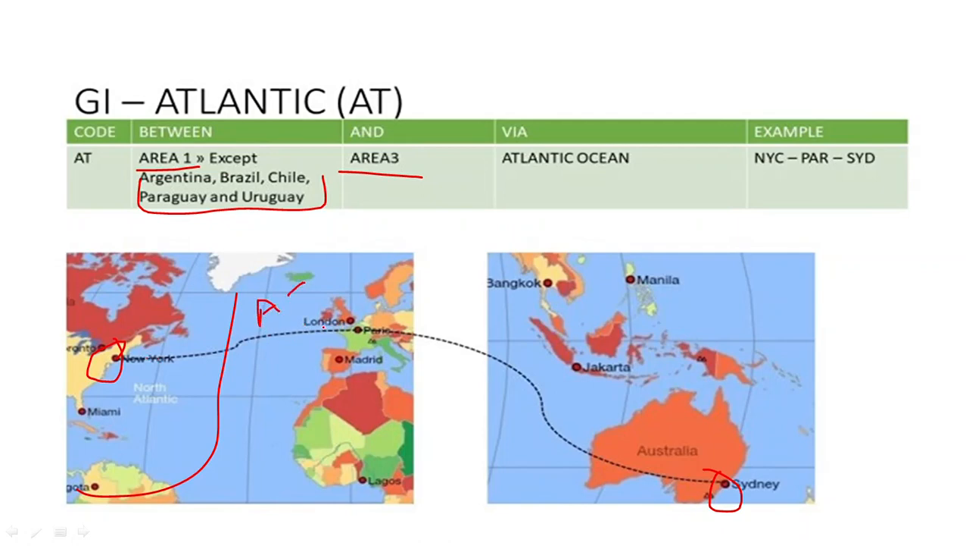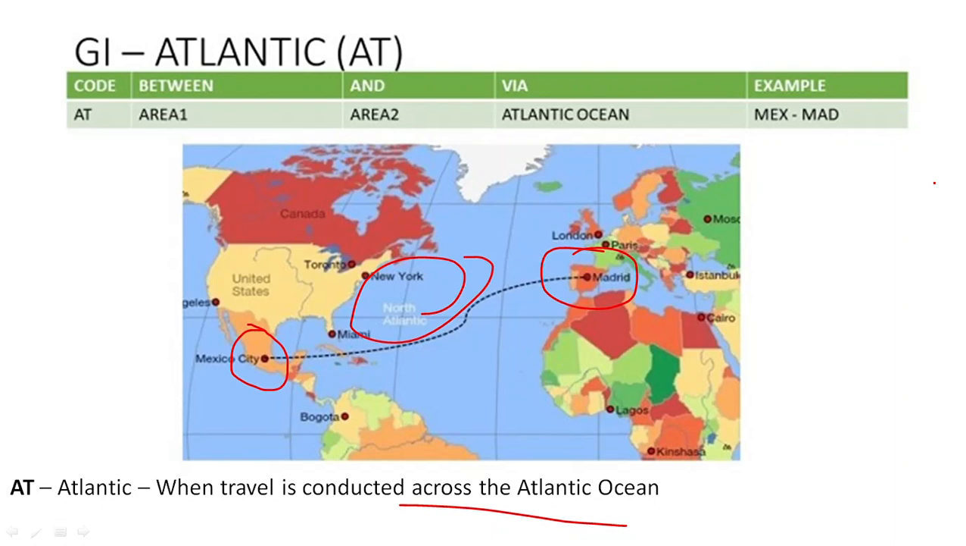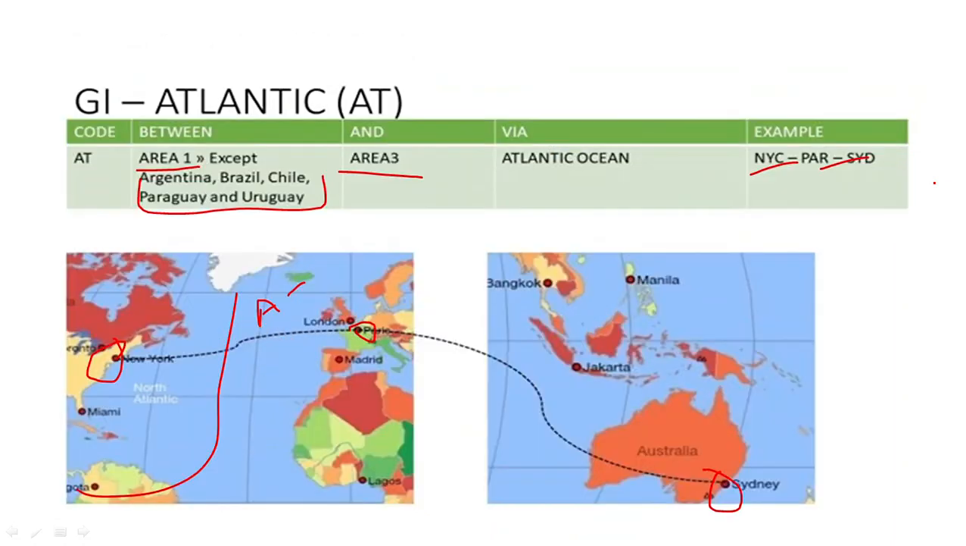When it is between New York and London, it is through the Atlantic Ocean. Here we have Paris. So New York, Paris to Sydney, the journey GI will be Atlantic. So in Atlantic we have two cases, Area 1 and Area 2, and Area 1 and Area 3, but Area 1 should be except the South Atlantic, ABC, UP.